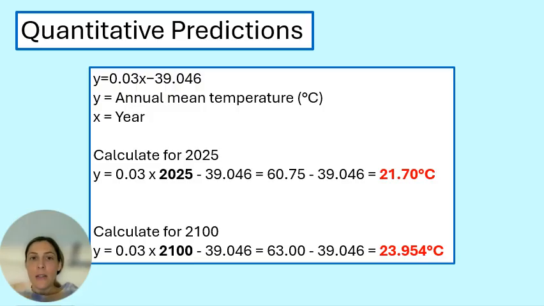Now we're going to subtract the intercept. So y equals 60.75 minus 39.046. It's going to give you 21.70. So your answer: in 2025, the model predicts the mean annual temperature will be about 21.70 degrees Celsius. This is the equation that's used for the upcoming predictions as well.